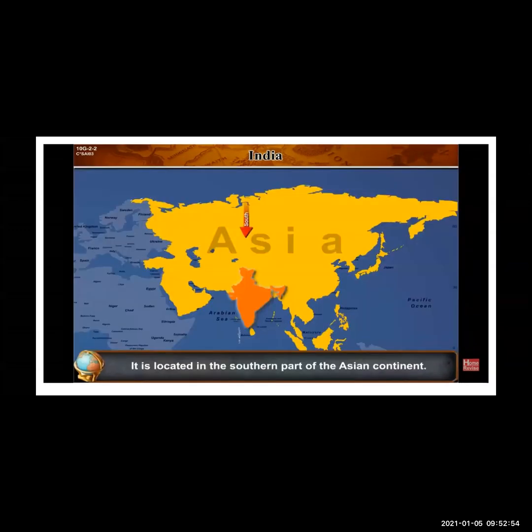It is located in the southern part of the Asian continent. You can see the yellow color, it is Asia, and in the southern part you can recognize the orange colored India over there. So it is in the southern part of the Asian continent.